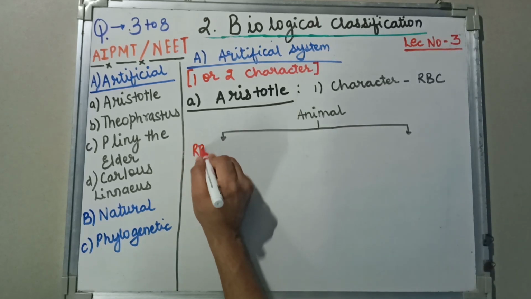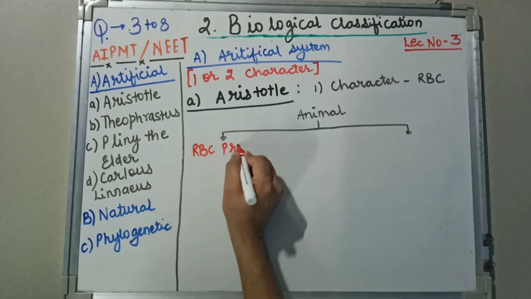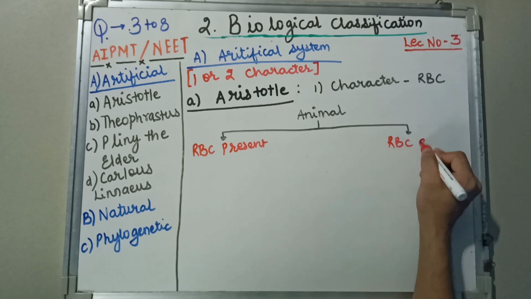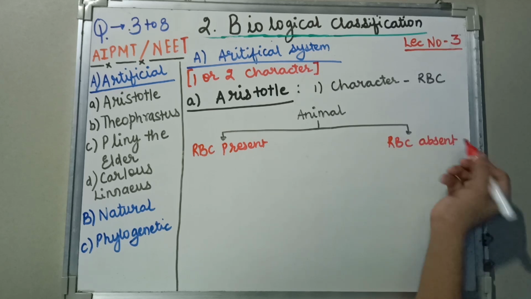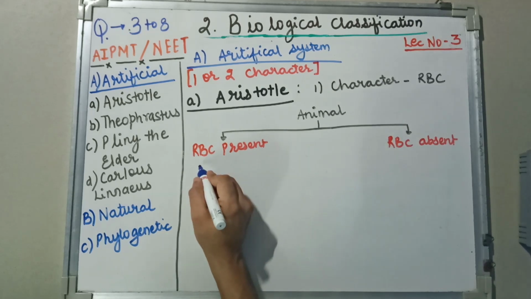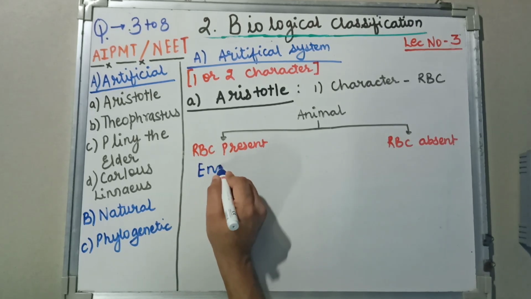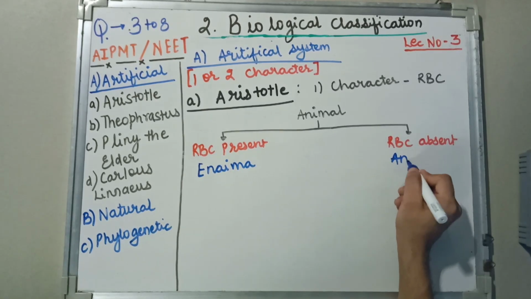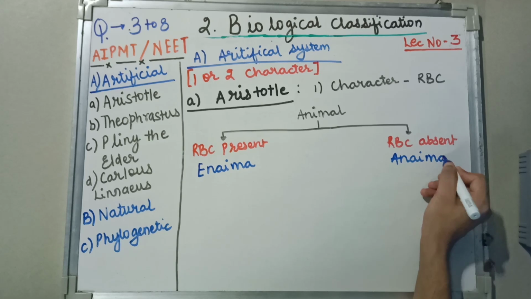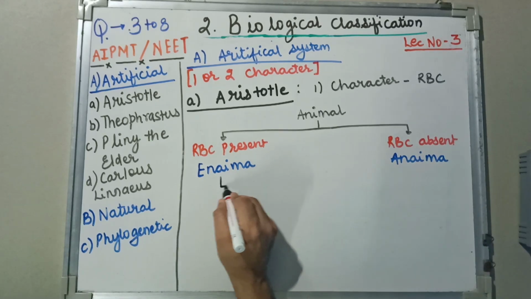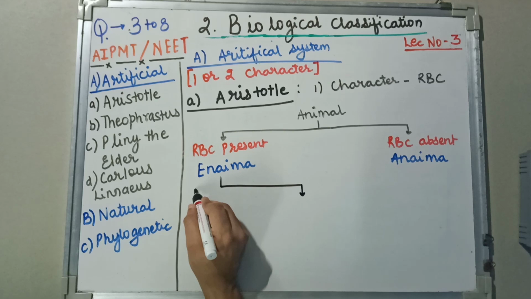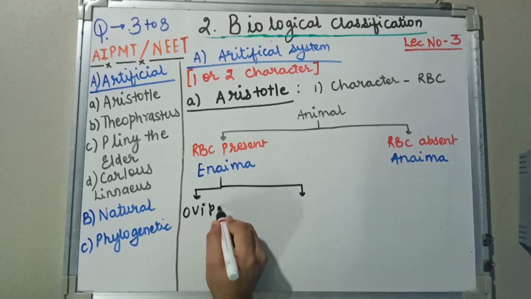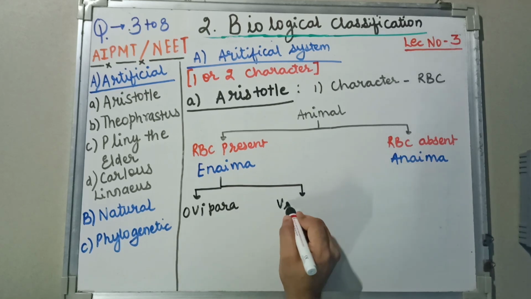If RBC is present and if RBC is absent. RBC present is known as enema, and RBC absent is known as aneima. Okay, fine. Enema was further divided into two parts: ovipara and vivipara.